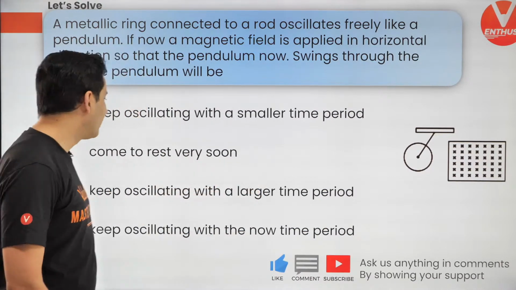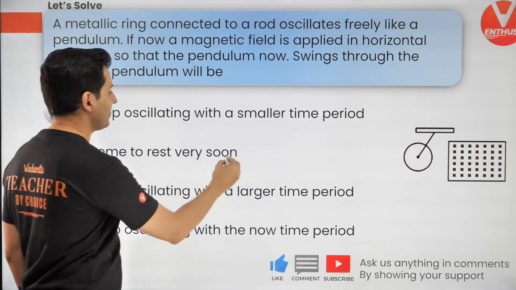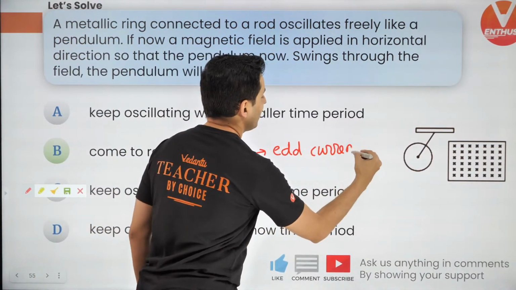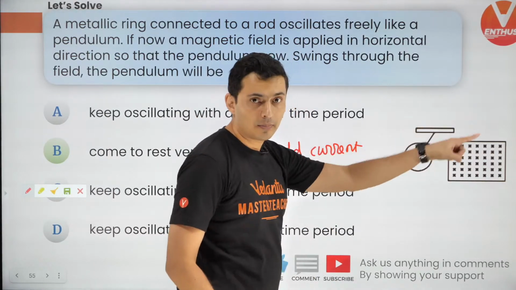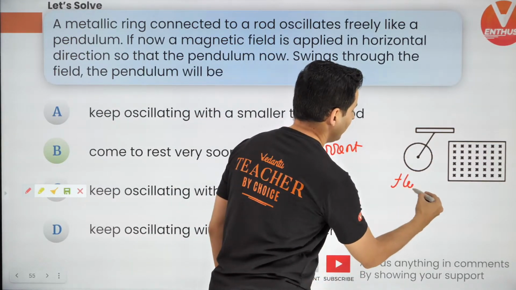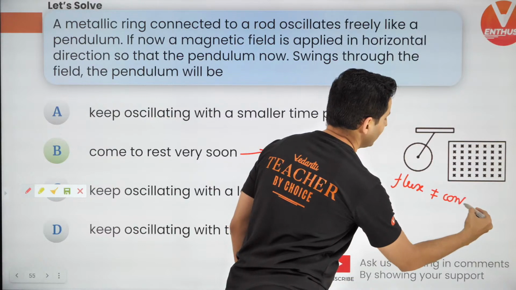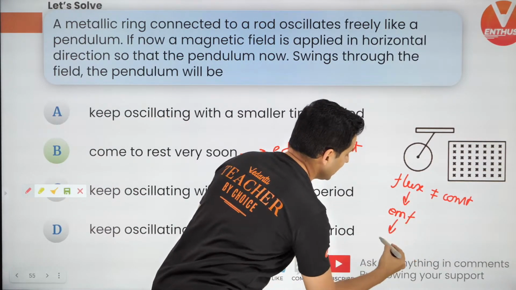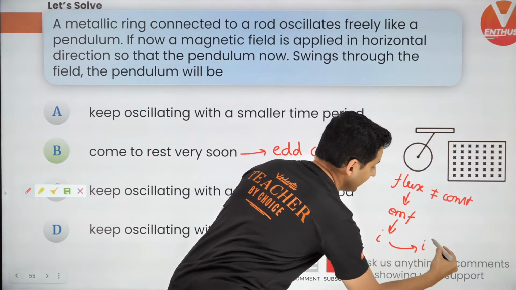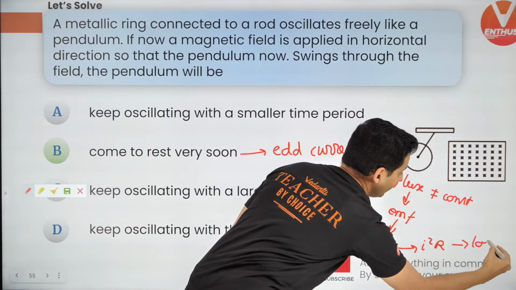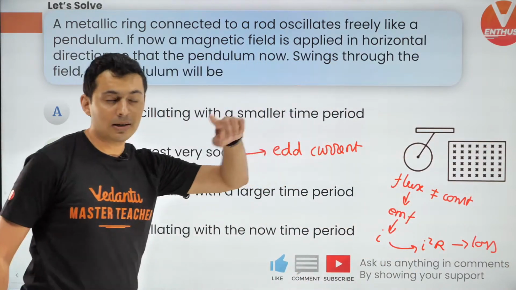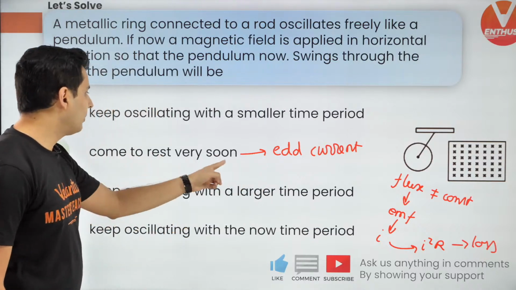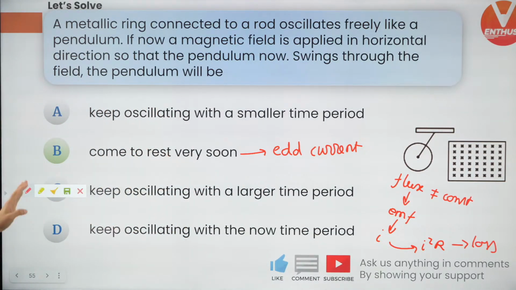The answer is B. And the reason for that is eddy currents, not air resistance. Because once it goes through the magnetic field region, the flux will not be constant. And because of the flux not being constant, EMF will be there. Because of the EMF, current will be there. And because of current, I squared R, which is nothing but loss, heat will be developed. And where will this heat come from? The mechanical energy. So it will eventually stop because of the losses in the eddy currents.